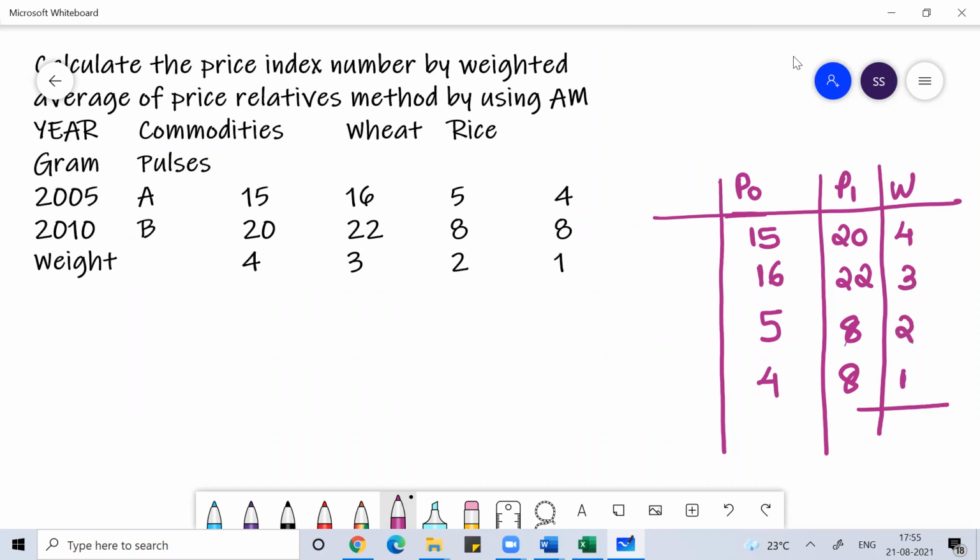What is the sum of weights? Sum of weights is 10. Clear? Any doubt?